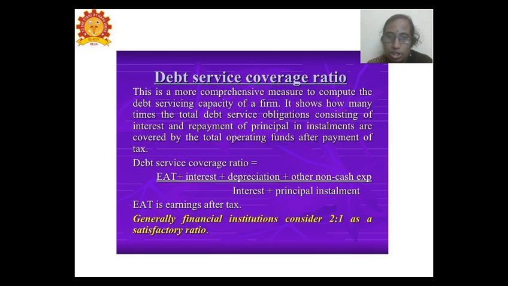Here we are assessing the debt service capacity after earning the earnings and the interest. The ideal ratio is 2 is to 1, where 2 is for the earnings plus the interest, depreciation and other non-cash expenses, and 1 is for the interest plus principal installments.